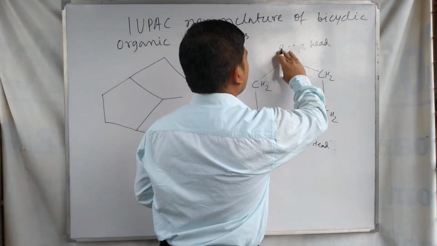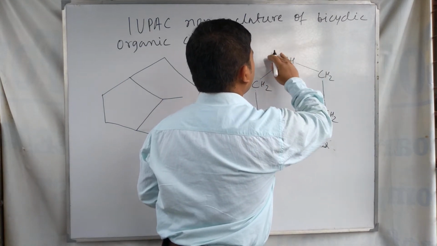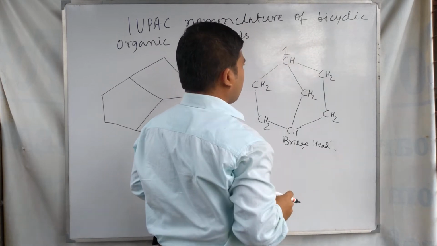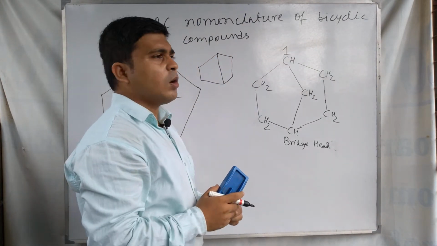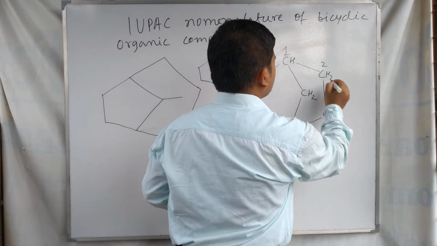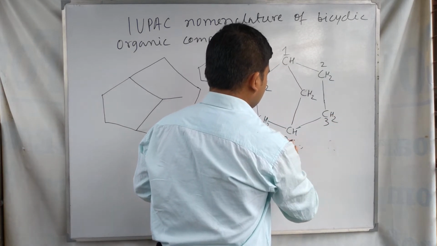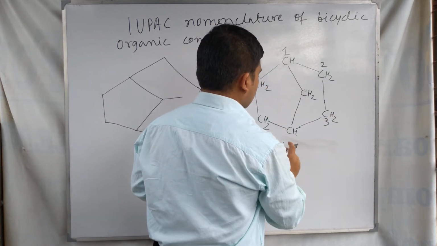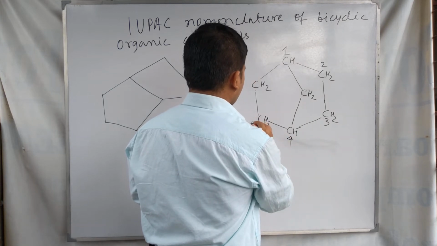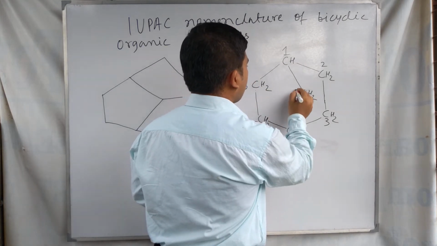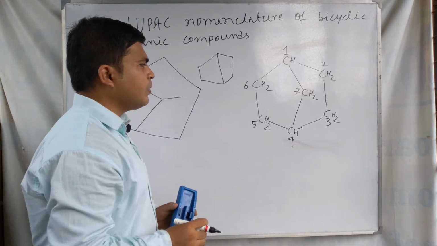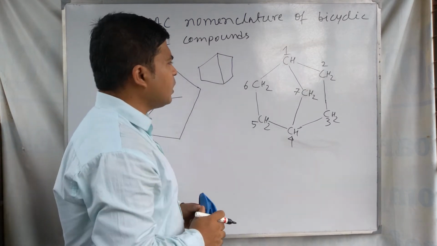For numbering, we place 1 at the bridgehead carbon, then 1, 2, 3, this carbon 4, 5, 6, and this carbon 7. This is the numbering of this bicyclic compound.